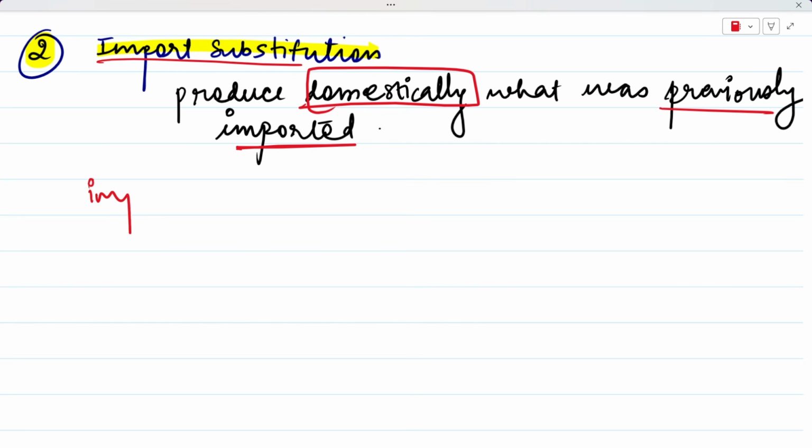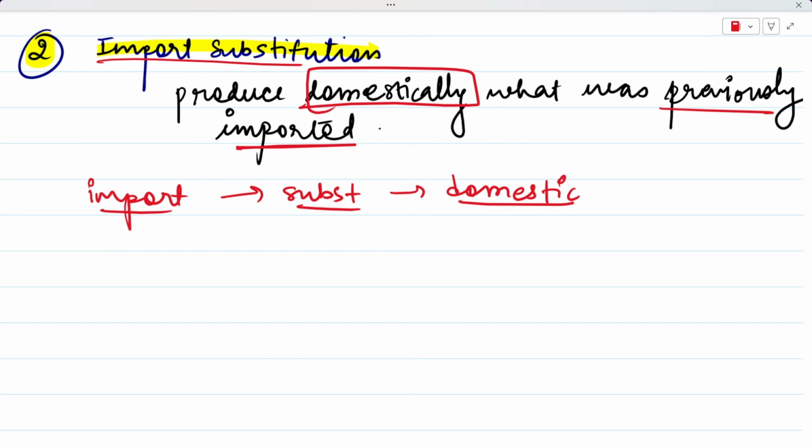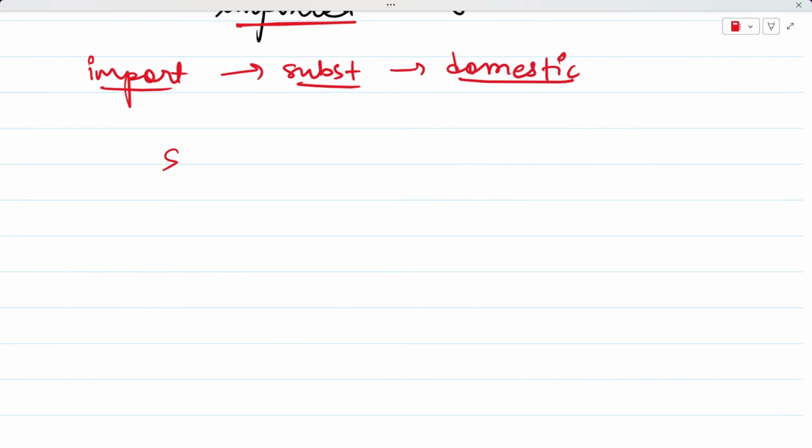So whatever you used to import, you are basically producing it in your own country by your domestic industries, right? This is the meaning of import substitution. So for example, you are not importing steel. What you're doing is that you're producing steel at your home itself. Okay, now initially this strategy worked well.